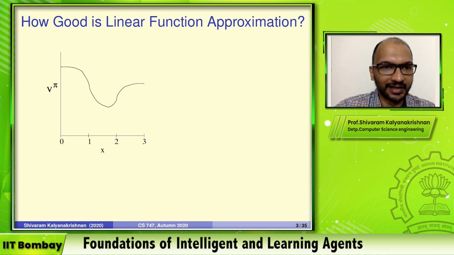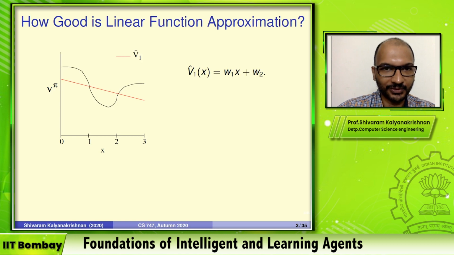So V pi, let us say, as a function of this feature X, which is a feature of state, looks like this. I just drew this by hand, so it's a particular value function. Looking at this, you might not be very convinced that it's a good candidate for linear function approximation. This doesn't look like a line, and we don't know how well we can approximate it by a line. But let's say we try. I'm drawing a line saying that this is my best approximation of V pi.